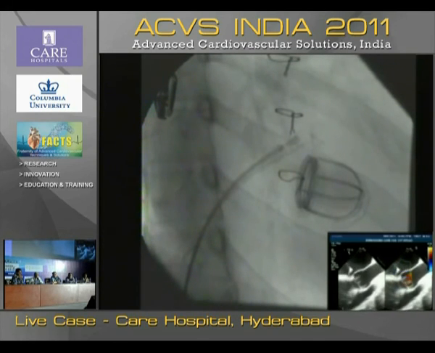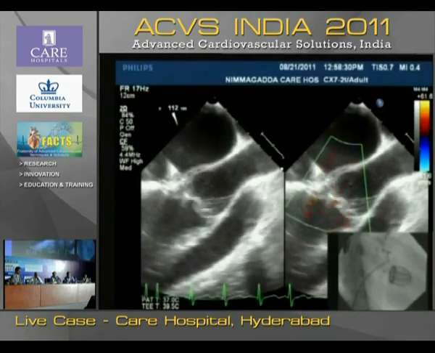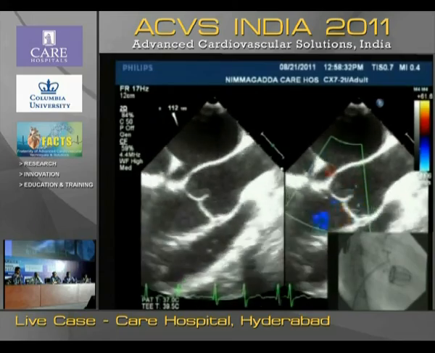So it looks reasonably okay. Good, yeah. There's a mild degree of aortic regurgitation earlier, which is still present. So what do you feel? Yeah, it looks quite good. We can deliver or deploy the device.